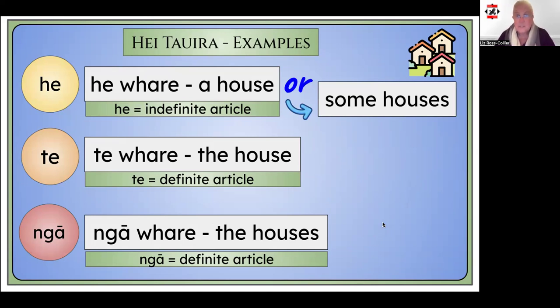It's indefinite, not specific. Te is a definite article, meaning the. It talks about the house. It's definite. Same thing goes for ngā, which still means the, but it's more than one. Ngā whare, the houses.